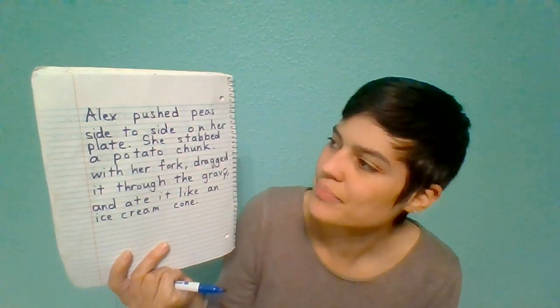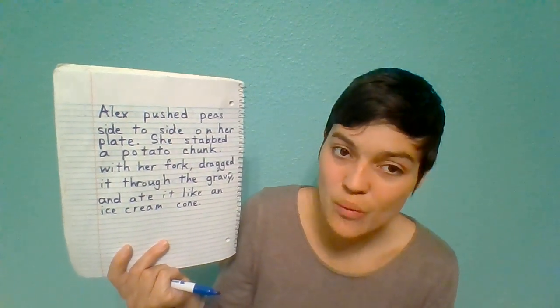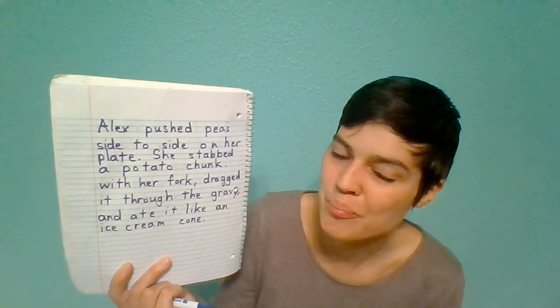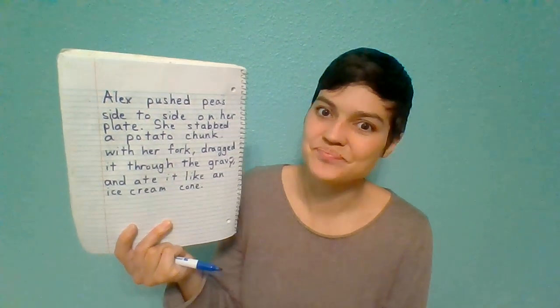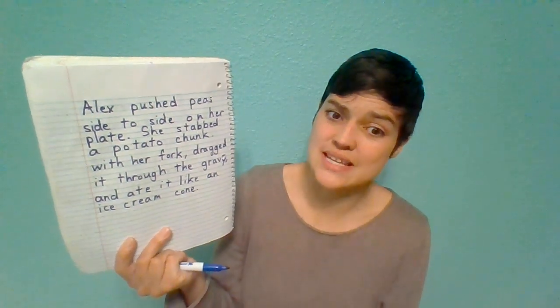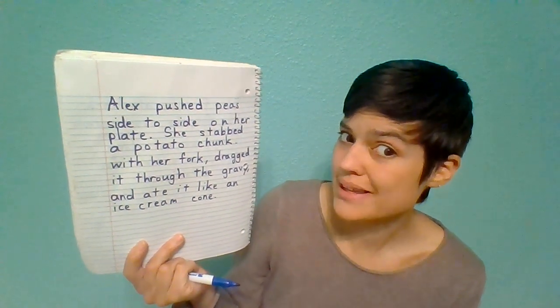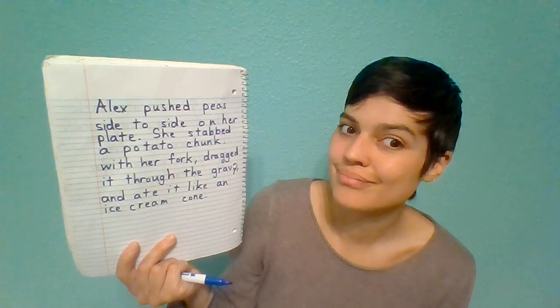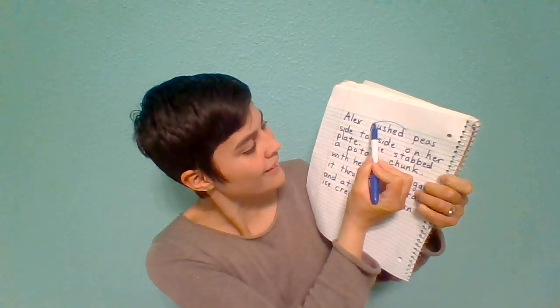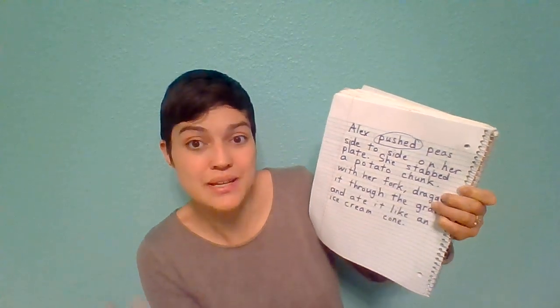Okay, so now we're going to look at the verbs in this paragraph. There are several of them. So help me find the verbs. As we go along, I want you to write the verbs down. See if you can write them down before I can point them out. Okay? So let's look at the first sentence. Alex pushed peas side to side on her plate. What is the verb in that sentence? That's correct. Pushed, because pushed is something you do.